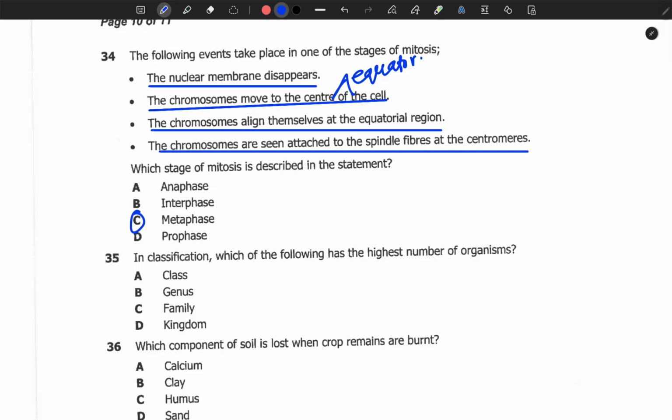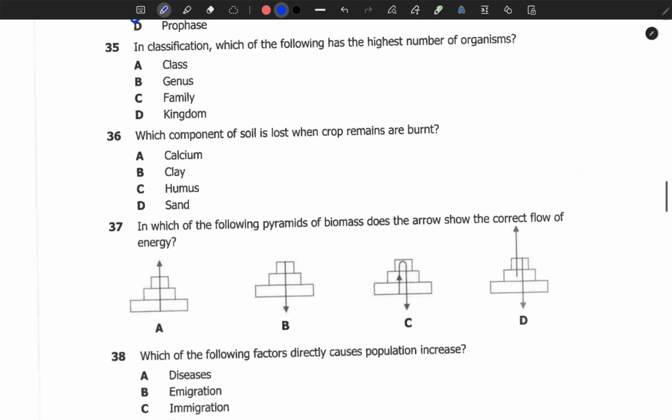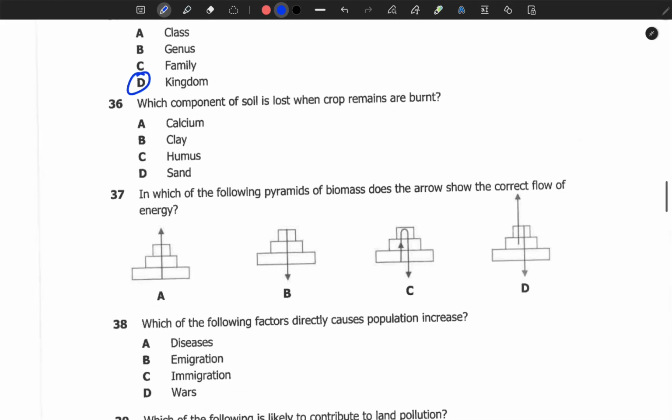And if you are having issues on how to remember the chronological order of these stages, you can use this mnemonic. It gives you how these stages are in order. I for interphase, P for prophase, M for metaphase, A for anaphase, T for telophase. 35. In classification, which of the following has the highest number of organisms? So this is just the kingdom because it's the highest.